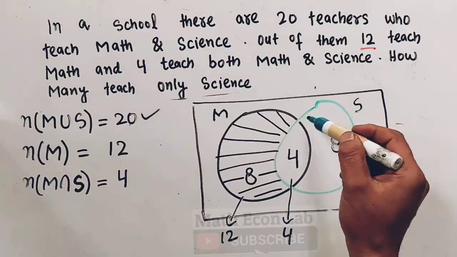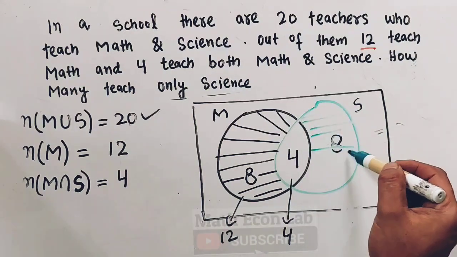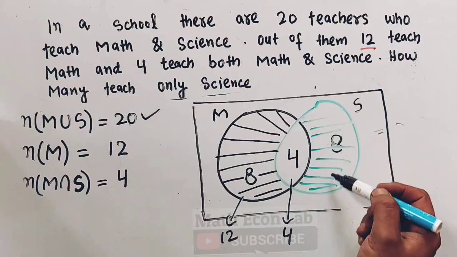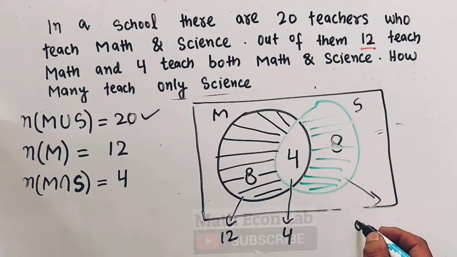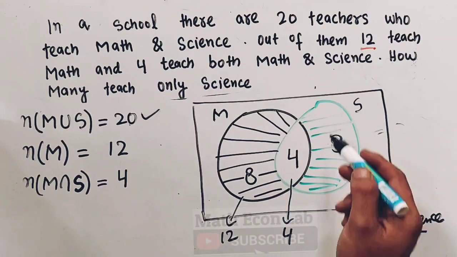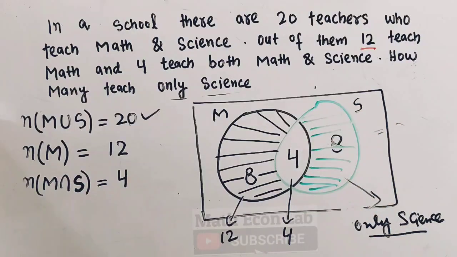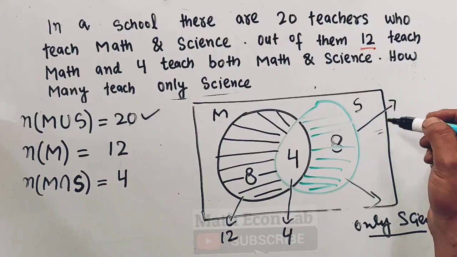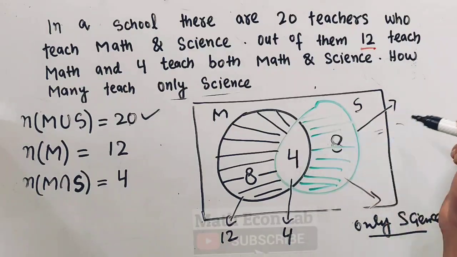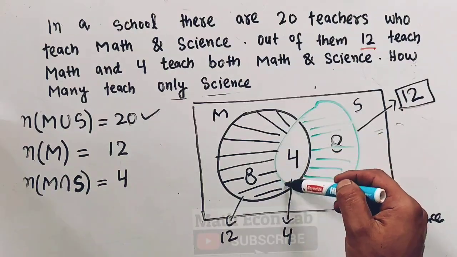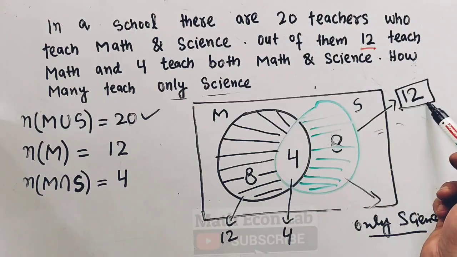So what will be this area? This area will represent the teachers who teach only science. Now this whole circle will denote the number of teachers who teach science, so that will be equal to 8 plus 4, which is 12. So the total number of teachers who teach science will be 12.